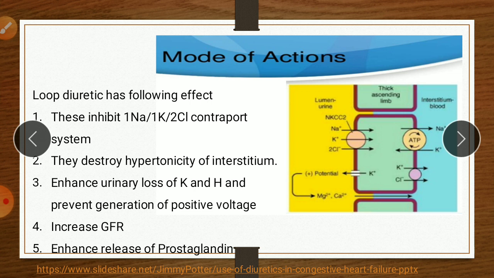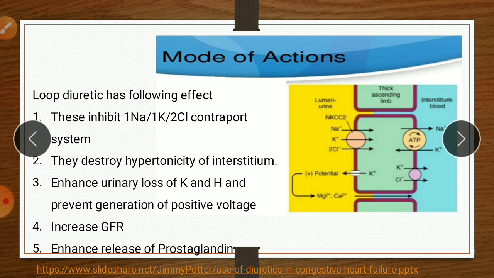So this macula densa cell has communication with this afferent arteriole. These macula densa cells also have this pump, that is the 1 sodium, 1 potassium, 2 chloride co-transport system and the sodium potassium ATPase pump. So this macula densa cell acts as a sensor.